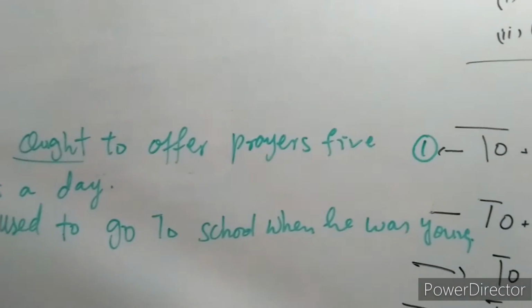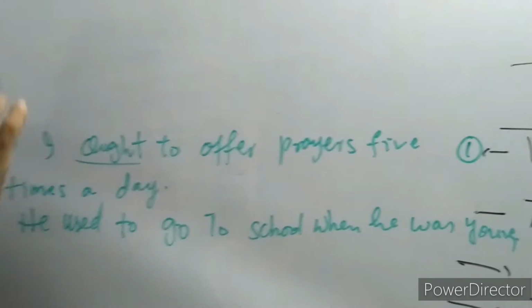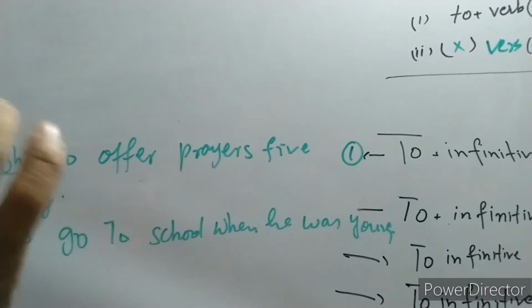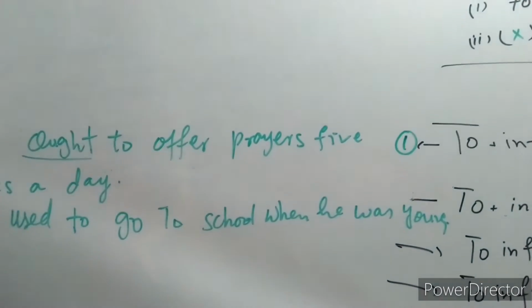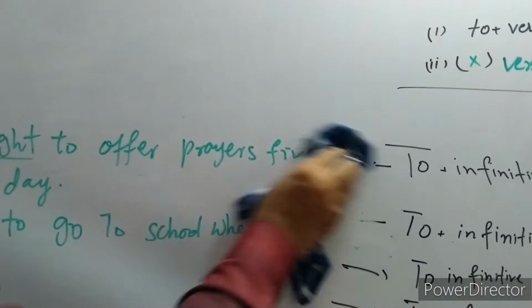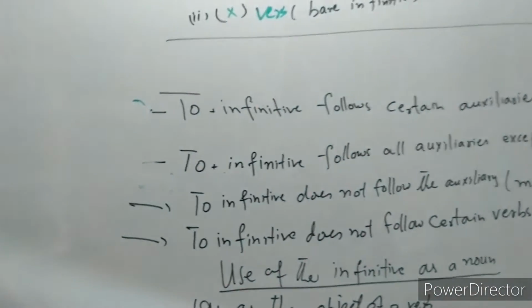Look again. We have certain auxiliaries, and with these particular auxiliaries we use to infinitive, which is full. Then to infinitive follows all auxiliaries except a few.